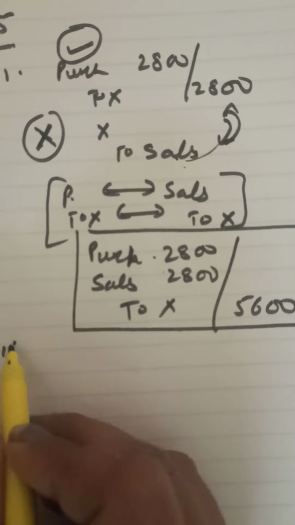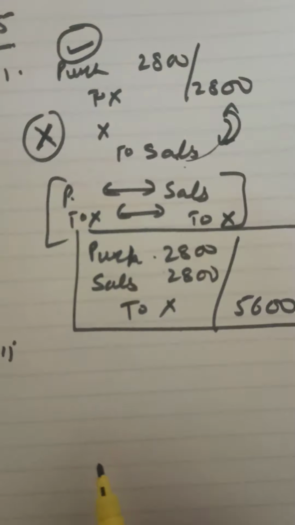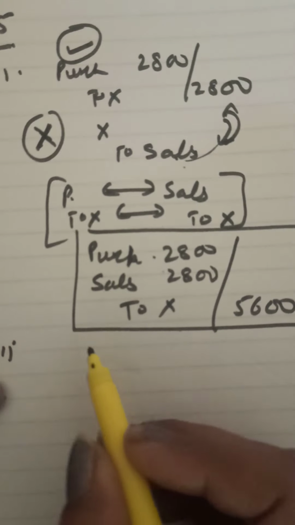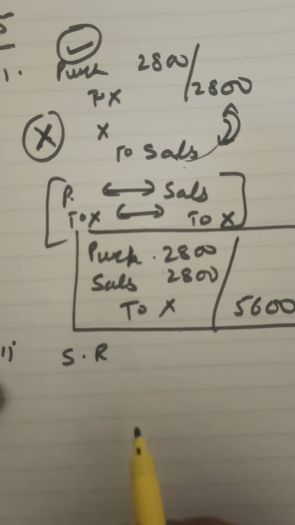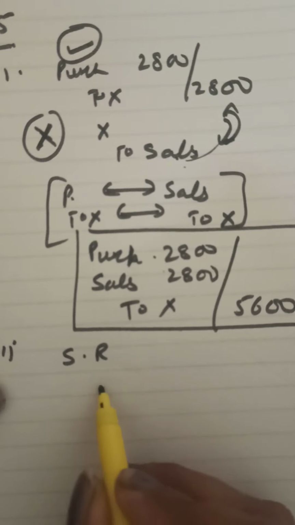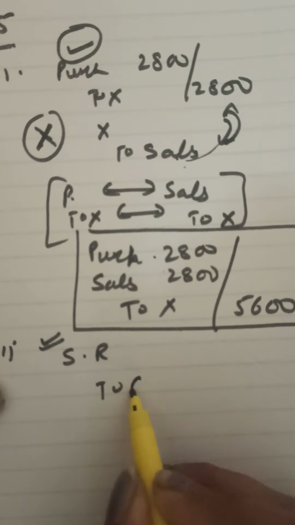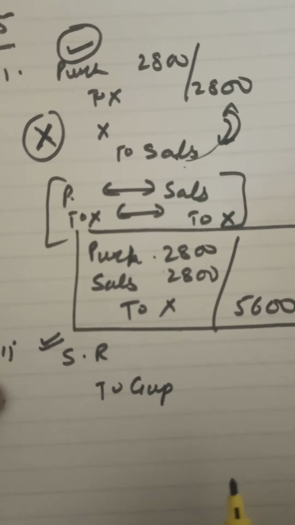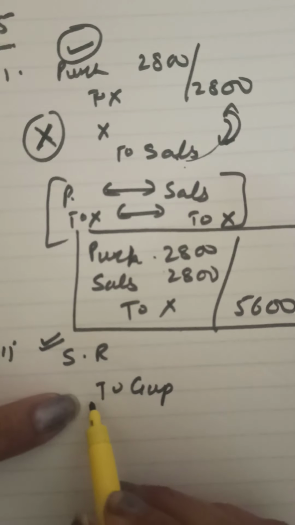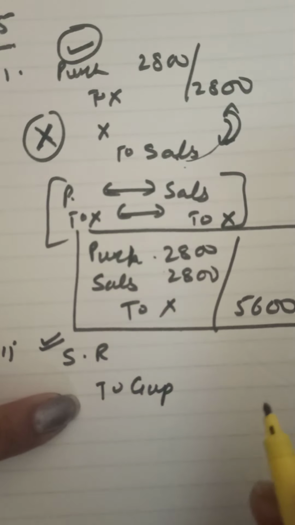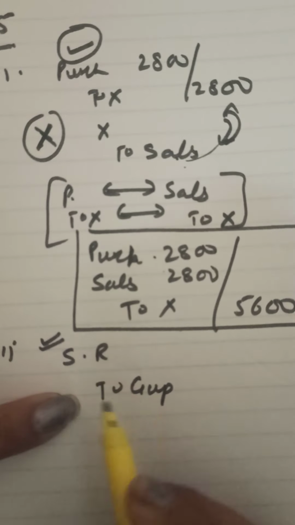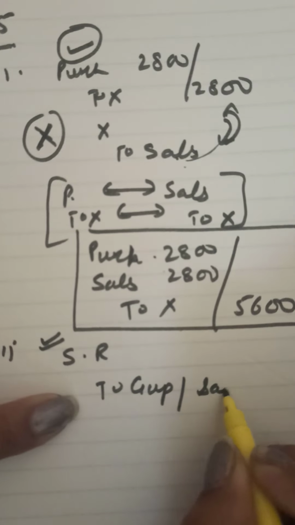Next transaction in the textbook reads, goods of the value of 2,000 returned by Mr. Gupta. Goods returned by Mr. Gupta means these are sales return. The correct entry would have been sales return to Gupta. Goods returned by Gupta were entered in the sales day book and posted therefrom to the credit of his account. Credit of his account should have been done, we have done that. But in place of sales return book, we have credited sales account.